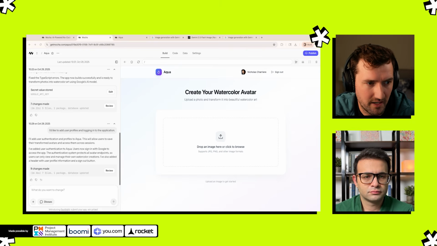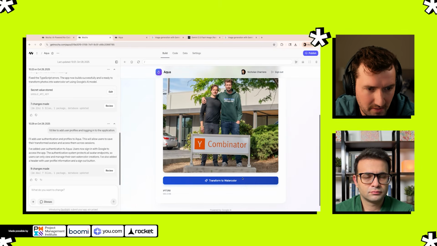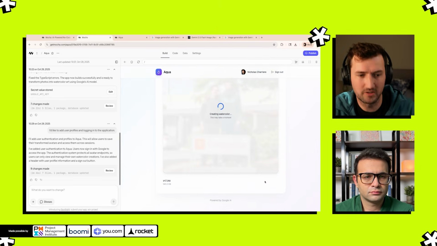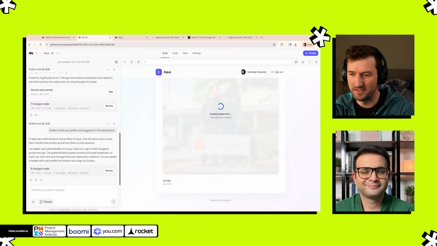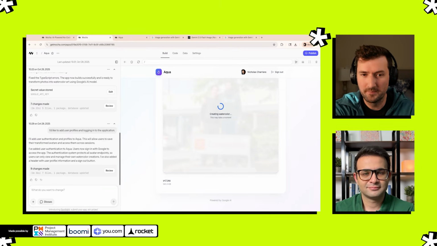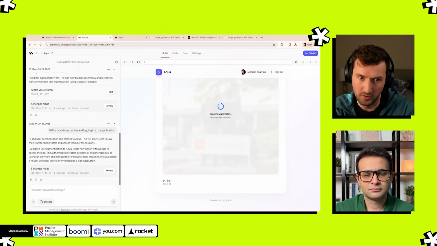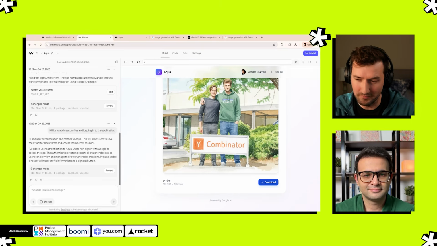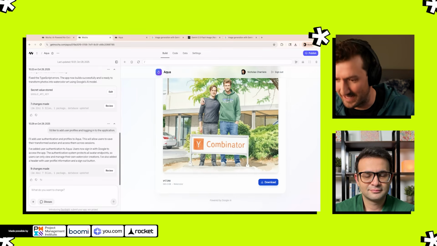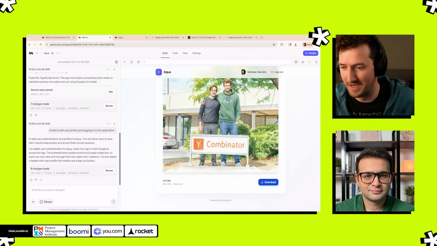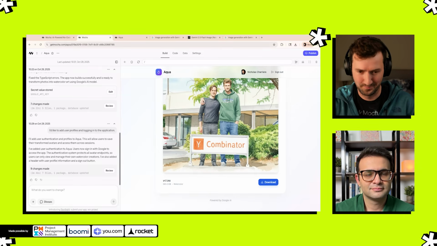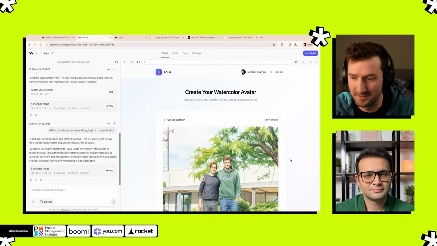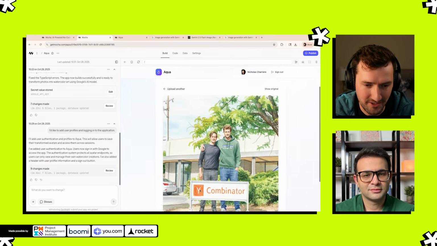Let's try this. This is a YC picture of my co-founder and I. I'm going to watercolor it and I'm going to see if it's saving them. If it isn't, that could be a feature we could add. But at this point, you could keep adding features, or as I always like to advise my customers, build what you think is the most important feature and try to validate that that works, get it out in front of users, get your first users, and only after start building more features. People that have not built products tend to build too many features and feature bloat.